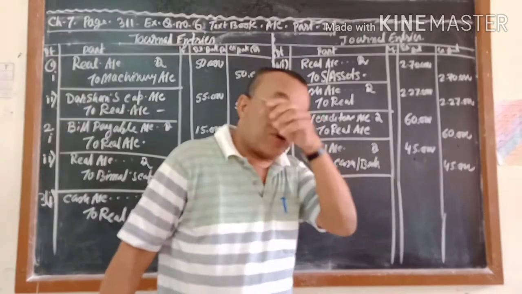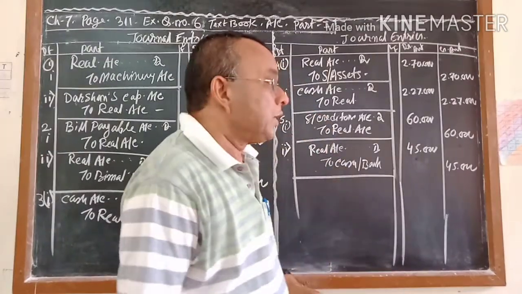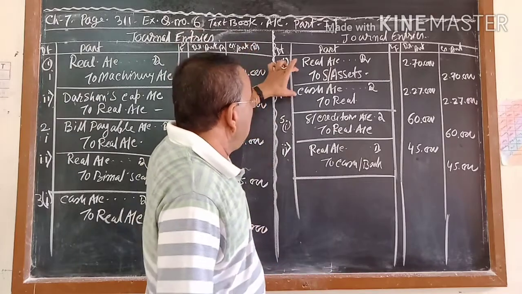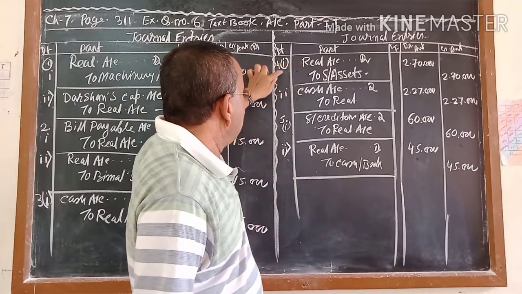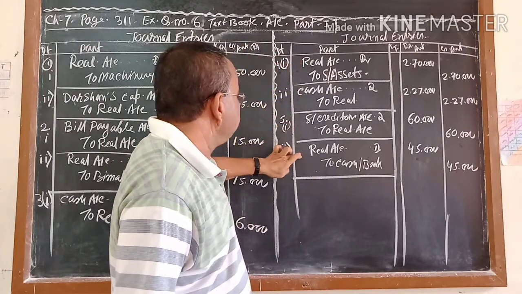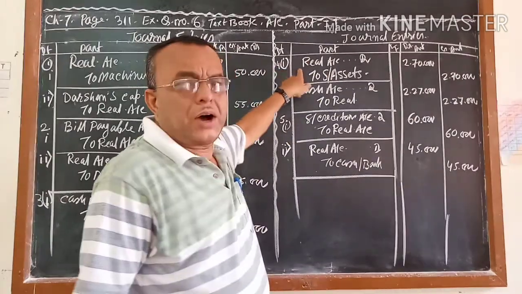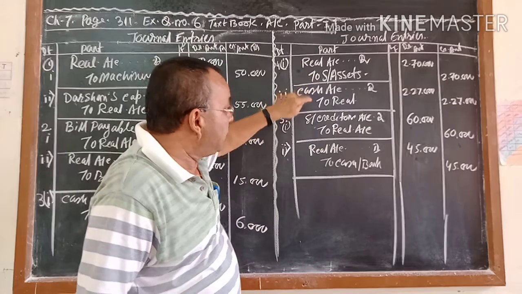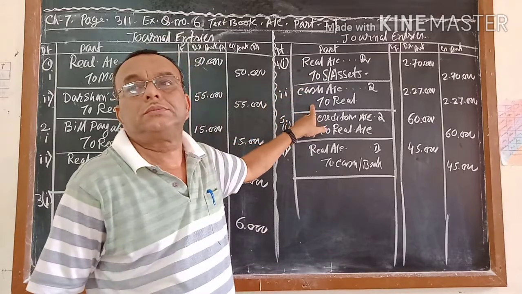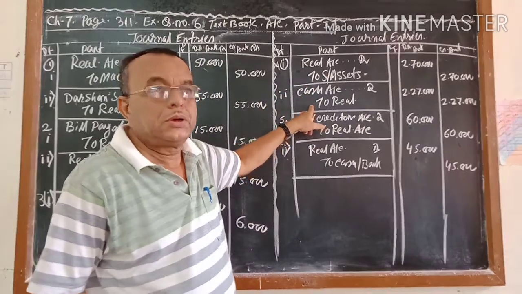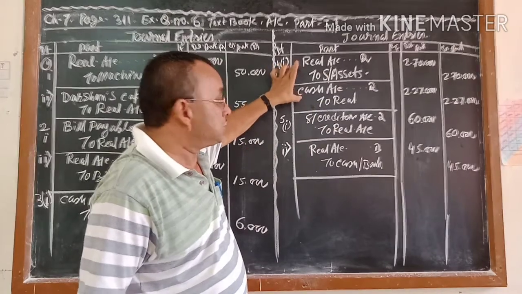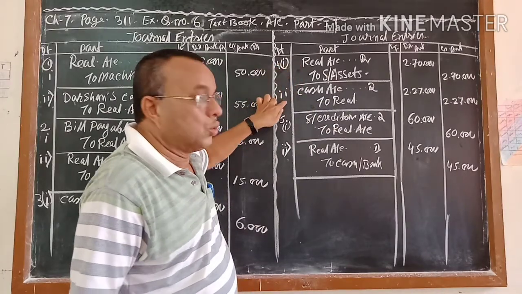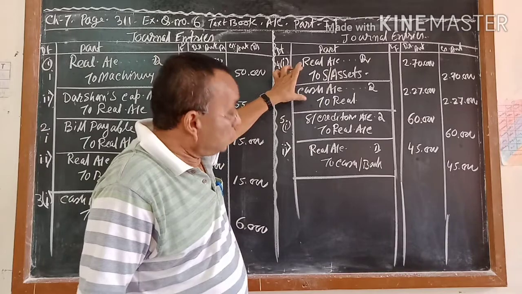One more formula, one more trick I want to tell you, so that we can remember. Wherever you find two entries, 1, 2, if the first entry has realization account debit, the second entry will have realization account credit. Shall I repeat? Where you are getting two journals, like fourth 1 and fourth 2, they are two journals.